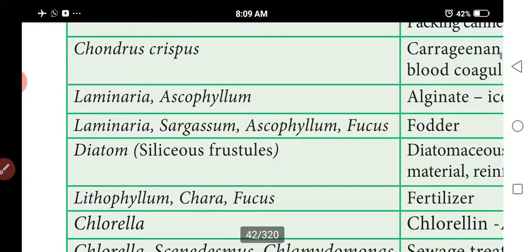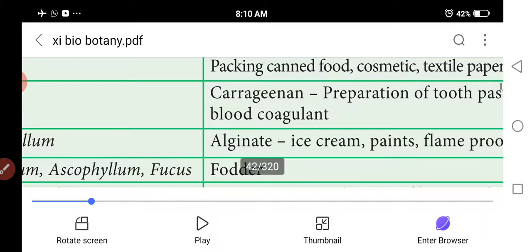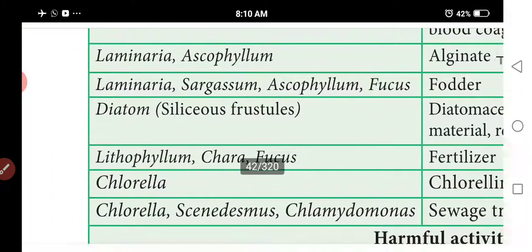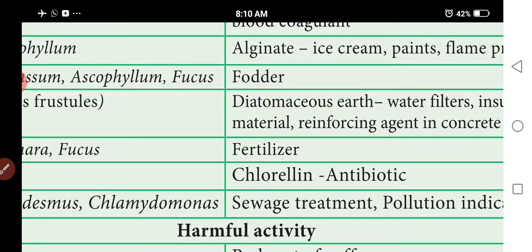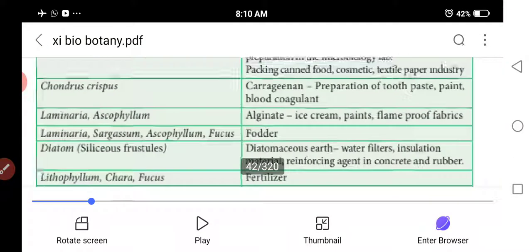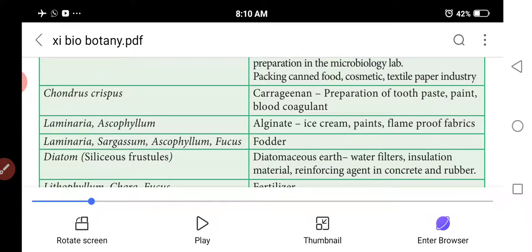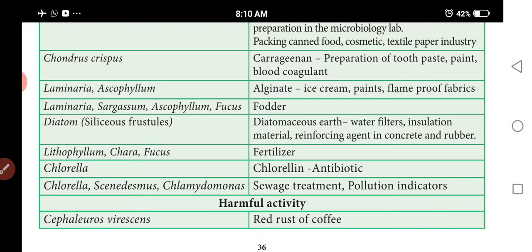Next is Chondrus crispus, carrageenan, used in the preparation of toothpaste, paint and as a blood coagulant. Next is Laminaria and Ascophyllum, for alginate, used in ice cream and flame-proof fibers. Next is Laminaria and Sargassum as fodder. The important genera used as fodder are Sargassum, Laminaria, Fucus, Ascophyllum, Nereocystis and Macrocystis.